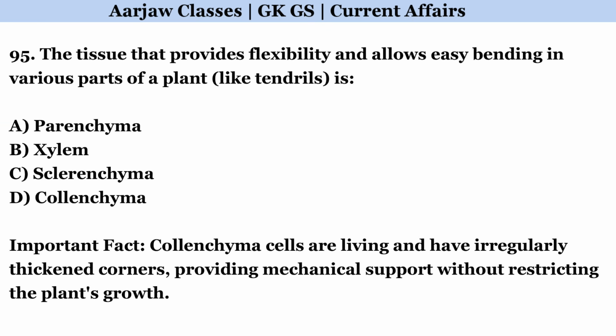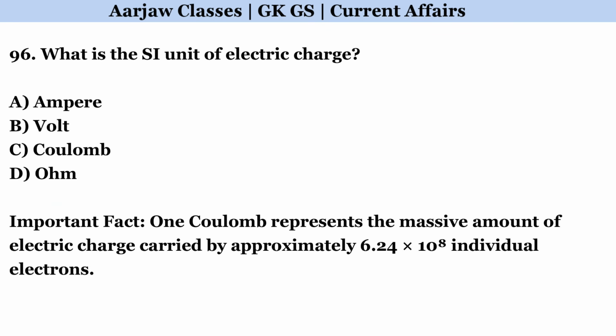The tissue that provides flexibility and allows easy bending in various parts of a plant like tendrils is. Correct option is D. Collenchyma. What is the SI unit of electric charge? Correct option is C. Coulomb.